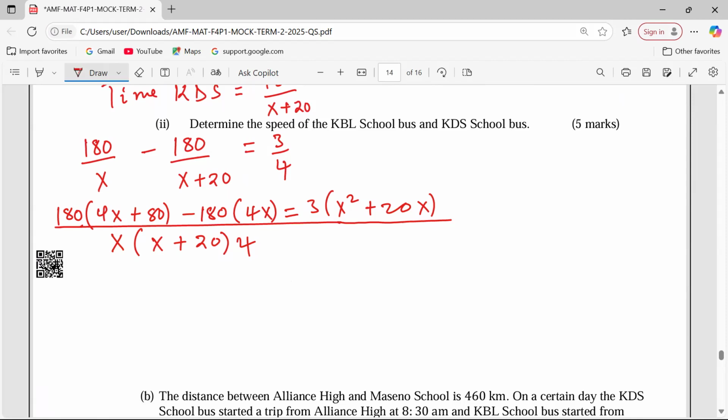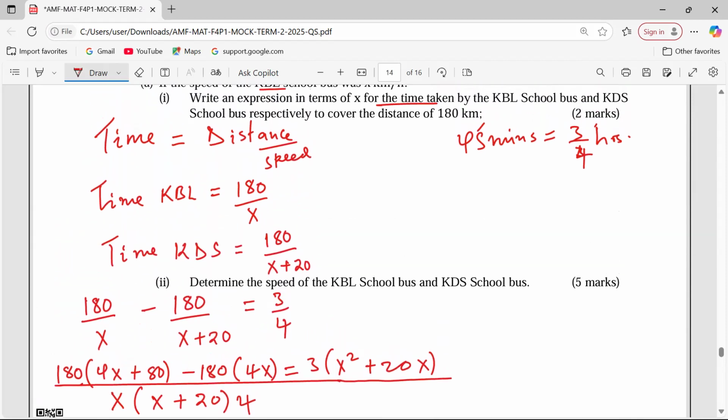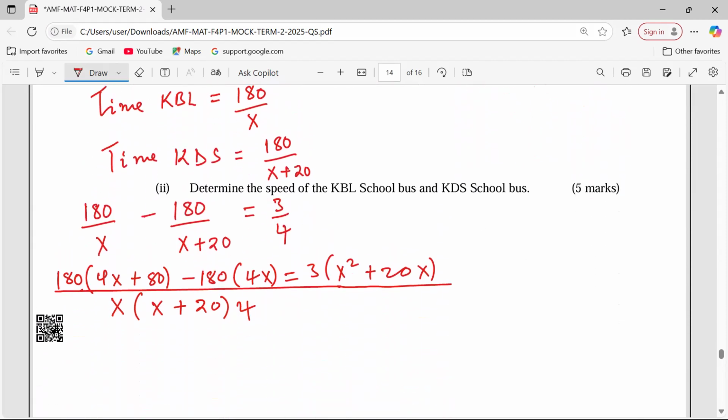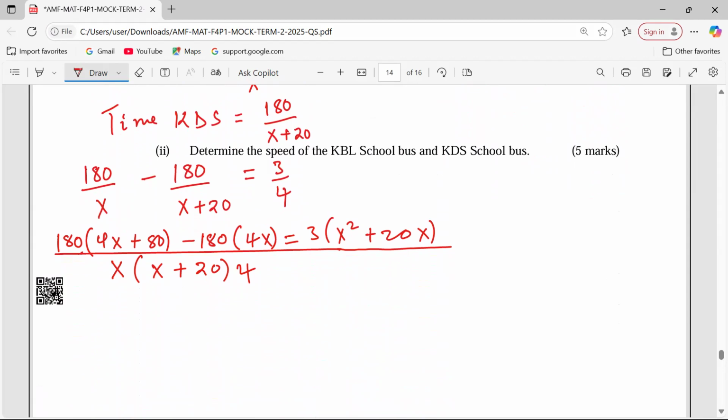So now we can open up to get the equation itself. To get the equation itself, ladies and gentlemen, 180 by 4 is 720x. Then 180 by 80, I'm getting 14,400 minus 720x equals 3x squared plus 60x.